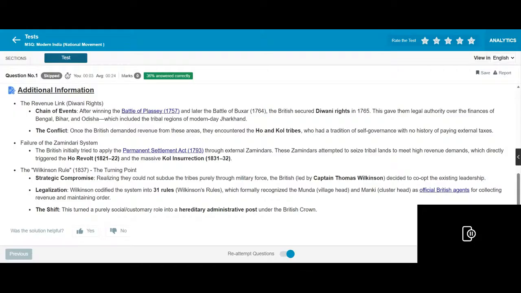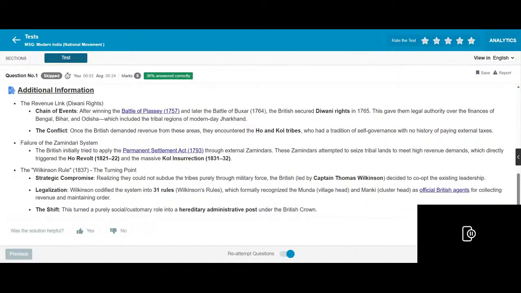The British initially tried to apply the Permanent Settlement Act of 1793 through external Zamindars. The Zamindars attempted to seize tribal lands to meet their higher revenue demands, which directly triggered the Ho revolt of 1821 and the Kol insurrection of 1832. The Wilkinson Rule of 1837, the turning point. Strategic compromise: realizing they could not subdue the tribes purely through military force, the British, led by Captain Thomas Wilkinson, decided to co-opt the existing leadership.